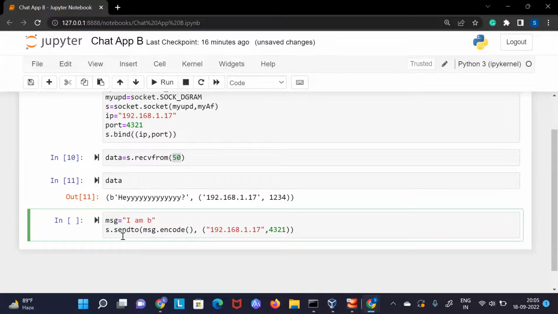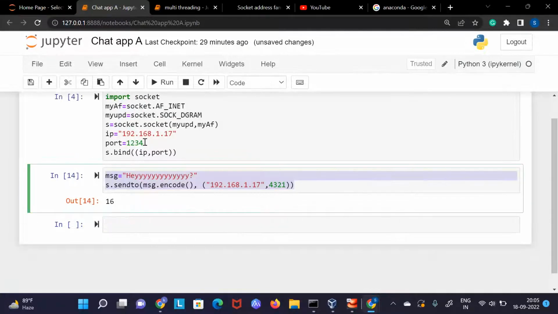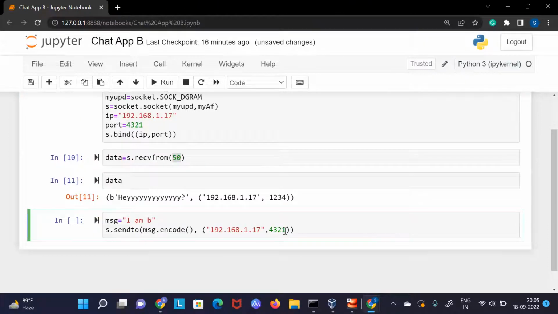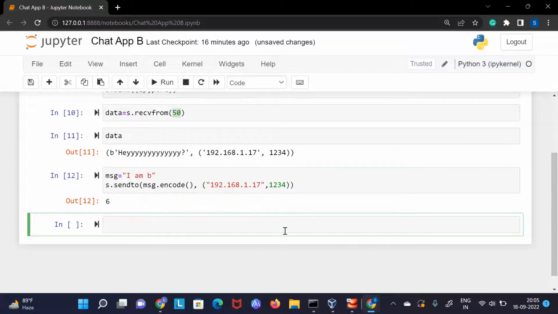And here I'm saying I wanted to send this data, but not to this port number, because this A is running on 1, 2, 3, 4. So I will send to 1, 2, 3, 4. Now that's it. That's what we wanted to do. Just do it. Now it is done.